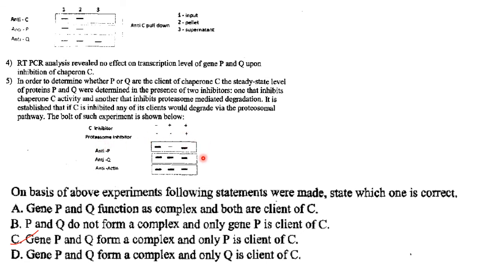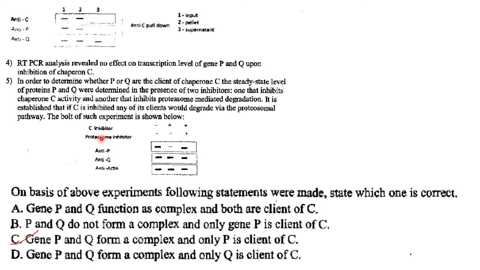So this is the Western blot. Plus and minus: plus means in the presence of C inhibitor and minus means in the absence of C inhibitor. Similarly, plus is in the presence of proteasome inhibitor and minus in the absence of proteasome inhibitor. Now this anti-actin is just a control, so it will be present in all 3 cases.